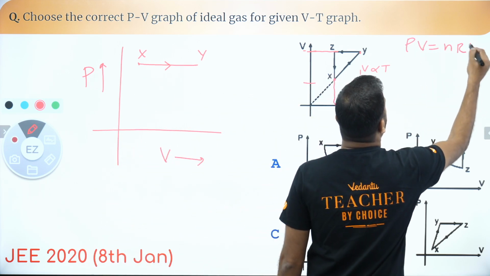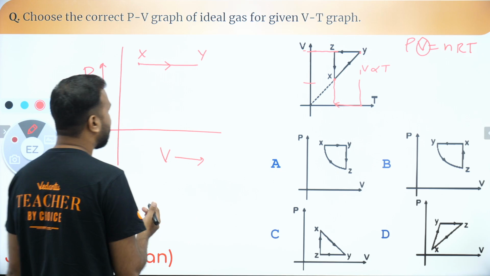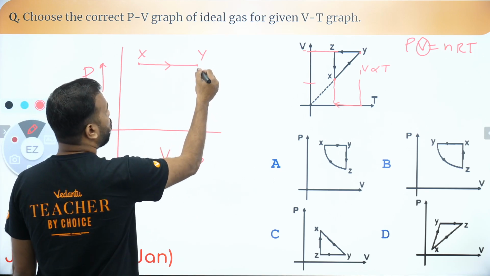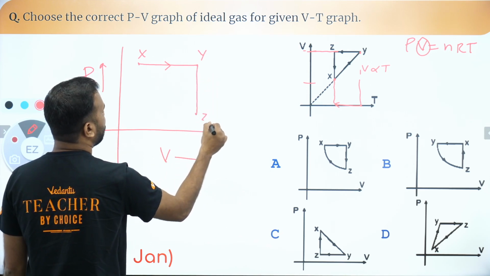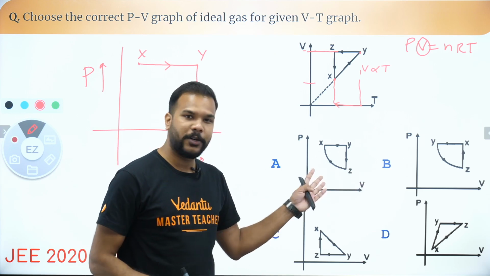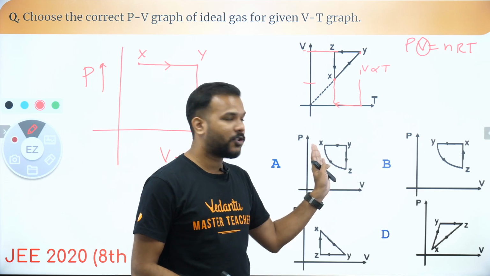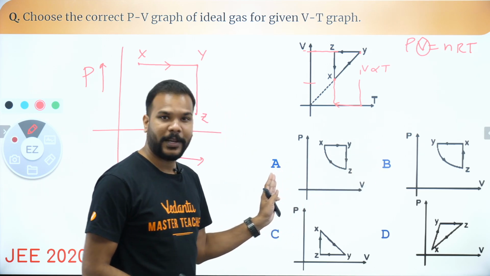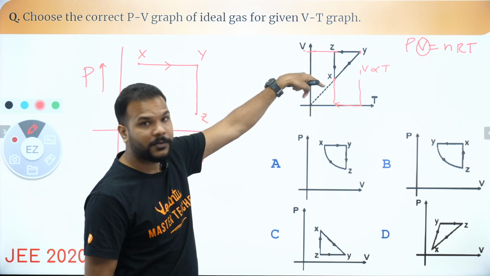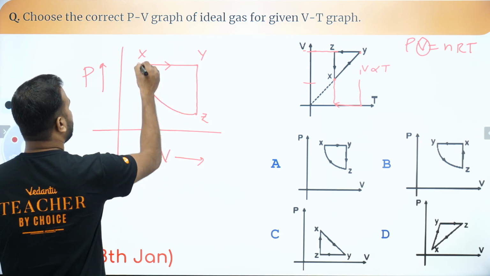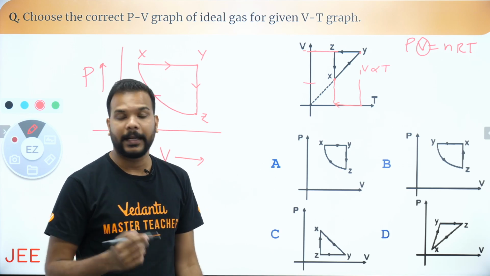PV equal to nRT. When volume is constant, pressure is proportional to temperature, so temperature decreases, pressure also decreases, which means from Y, if I have to go to Z, we will not go up, we will come down because pressure has to decrease. So this point is your Z. Okay, I'm sure you are able to figure out that it's not going to be graph C and D for sure. In fact, just by looking at the direction of X to Y, you can figure out that the answer is going to be A from here itself. But we will still speak about the remaining part, which is Z to X, which is isothermal process. So let's go from Z to X. And this is how isothermal graph looks like on a PV graph, which is a rectangular hyperbola.